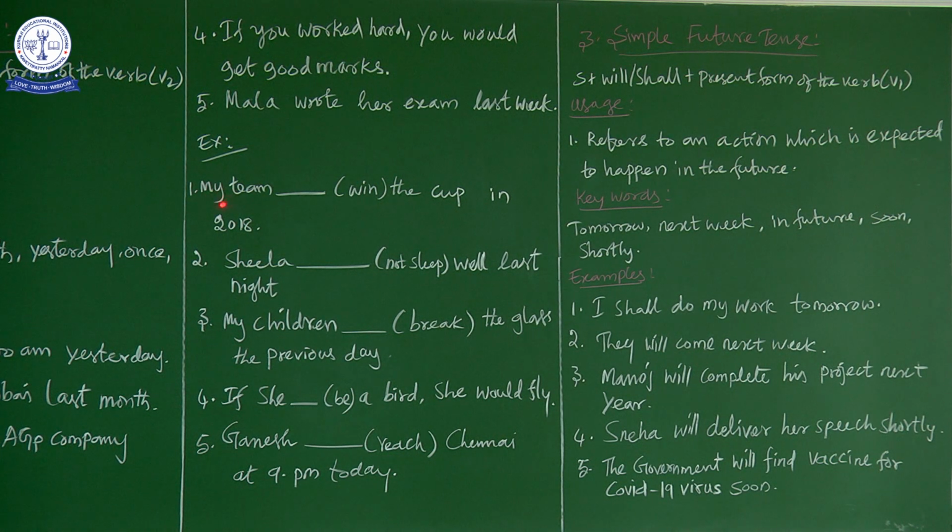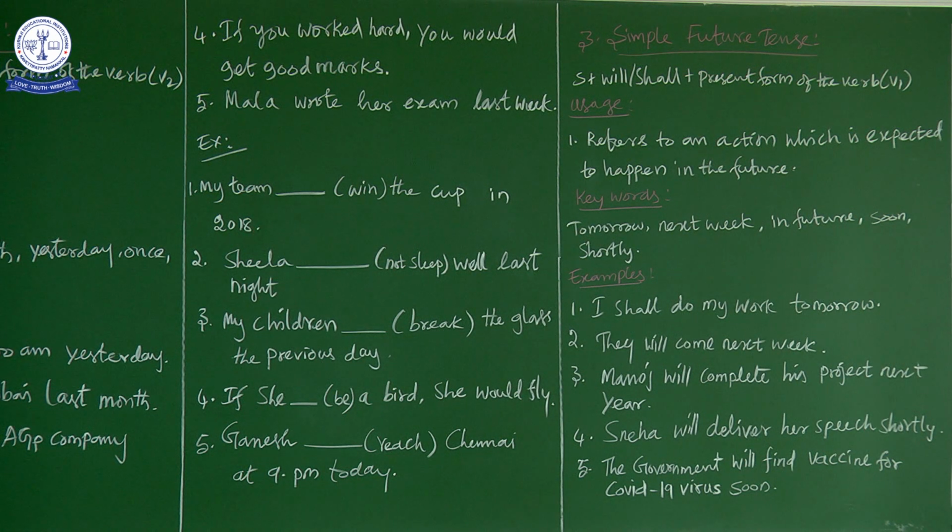First sentence. My team dash win the cup in 2018. Now what is the keyword here? 2018 is the keyword here because the year is mentioned. Since the year 2018 is over or completed, we can go for simple past tense. So what is the past form of win? Won. So my team won the cup in 2018.